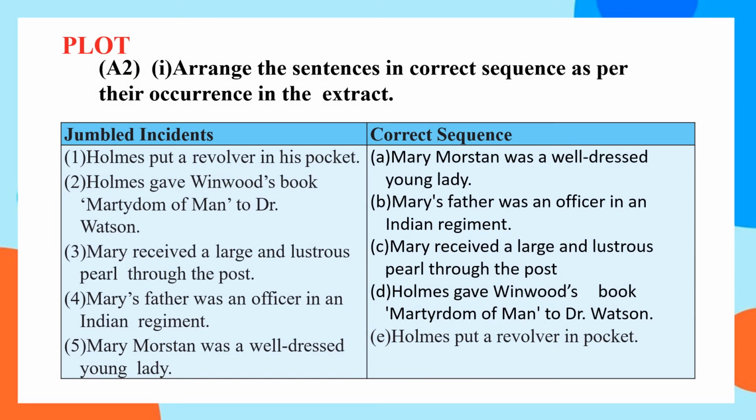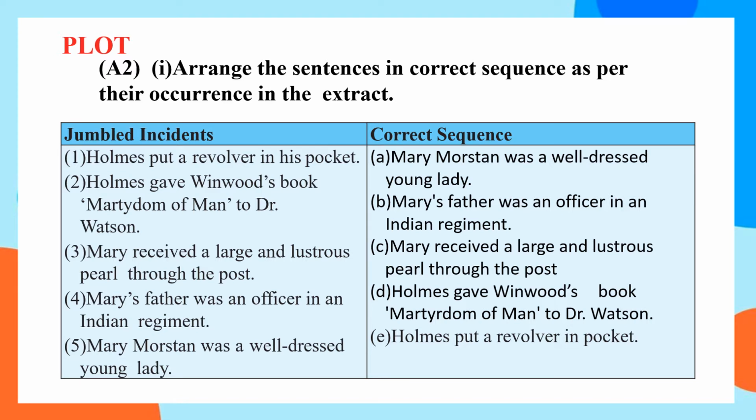Now we are coming to the plot section. In your exams also, the paper will be in the same manner and you will have different sections, with questions based on different sections. You need to prepare yourself in the same manner. Arrange the sentences in correct sequence as per their occurrence in the extract. That is, which event happens first and then the next one. Jumbled incidents are given on the left hand side of the table and the correct sequence is given on the right hand side.